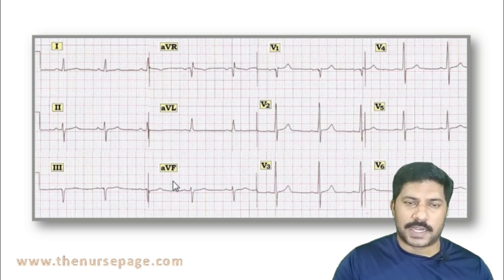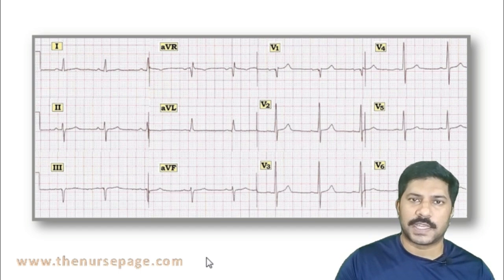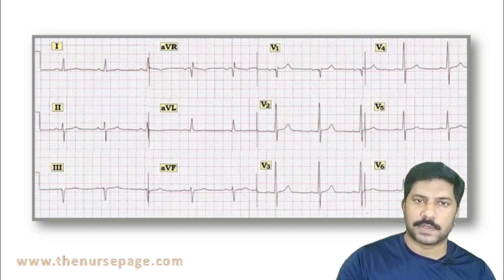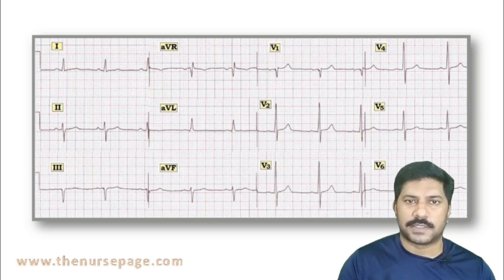That lead we keep on the left foot of the patient. So these are the 3 limb leads in a 12 lead ECG: AVR, AVL, AVF. The right foot lead is a neutral lead, so it is not mentioned. Only the left foot lead is AVF.